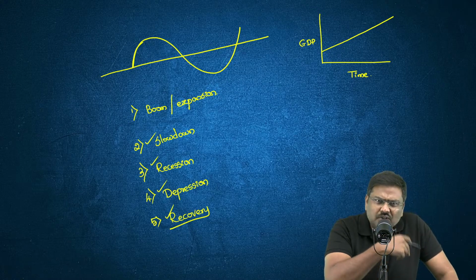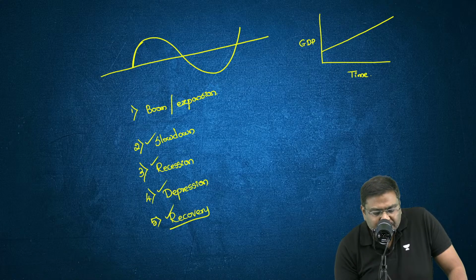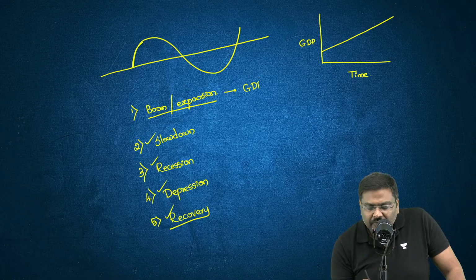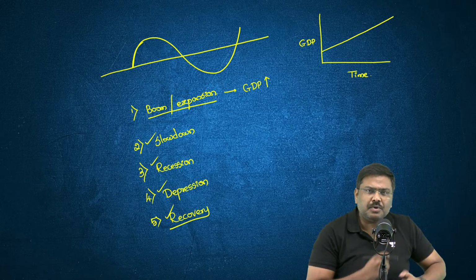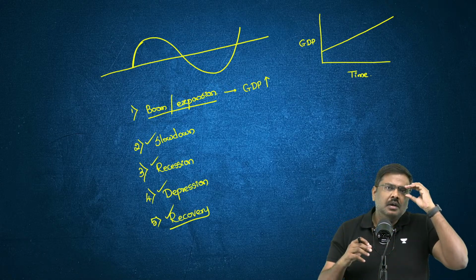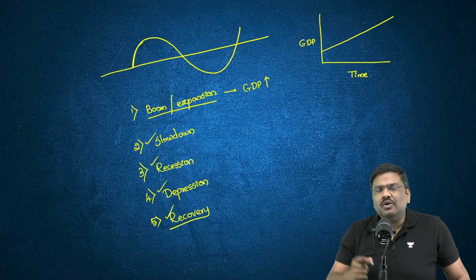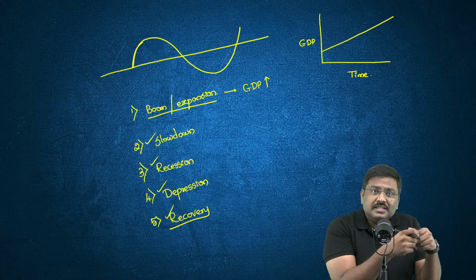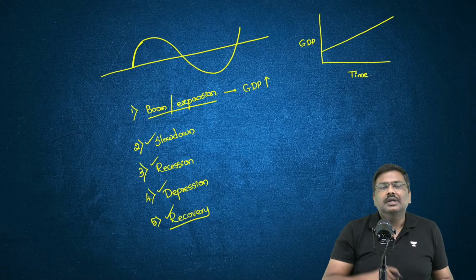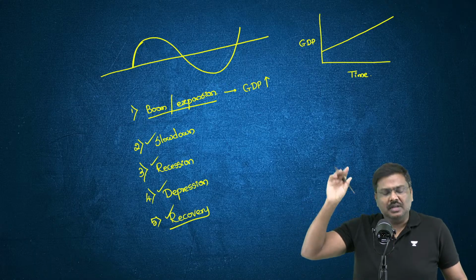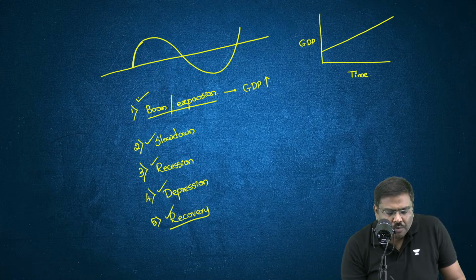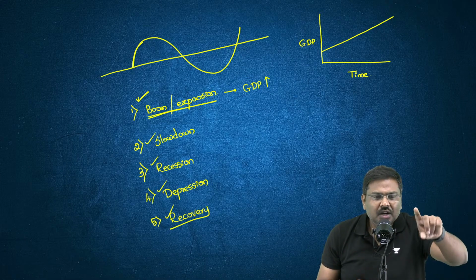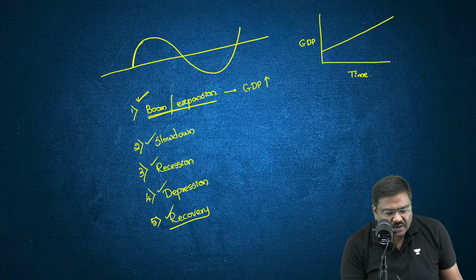What is the meaning of each of these terminologies? Whenever you use the term boom or expansion, it simply means GDP is growing very fast. The gross domestic product is expanding very fast. A lot of investment is happening in the economy, a lot of job generation is taking place, and people, that is the households, are earning a lot of income. The GDP growth rate is also moving very fast. That particular phase is called the boom or expansion phase. Is everybody okay with the first phase? Do let me know in the chat section. This is the first phase.